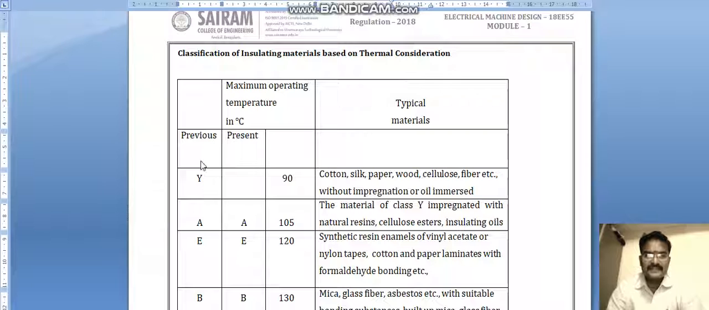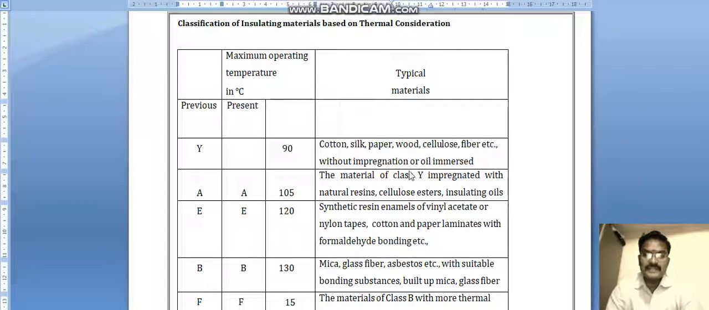The code for that is Y, at 90 degrees. It can withstand it. Typical materials for this are cotton, silk, paper, wood, cellulose, fiber, etc., without impregnation or oil immersion. This can withstand up to 90 degrees.